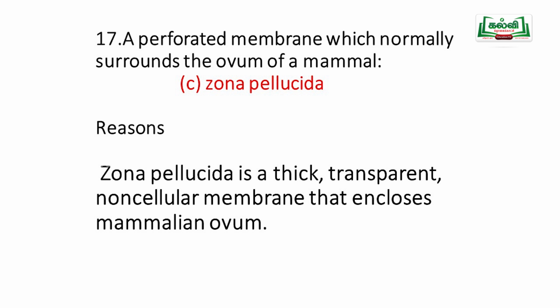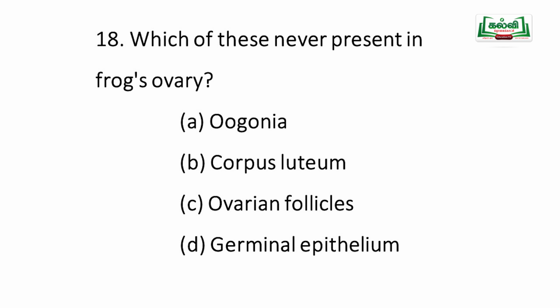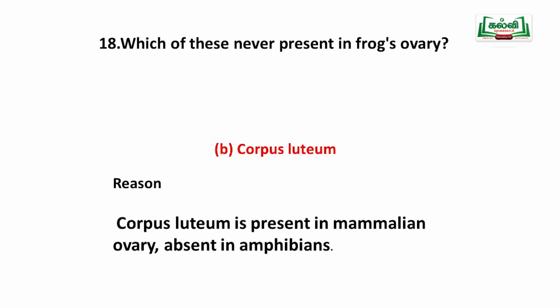The next one: which of these is never present in the frog's ovary? Option A oogonia, B corpus luteum, C ovarian follicle, D germinal epithelium. Here corpus luteum is not present, so corpus luteum and corpus albicans are not formed.